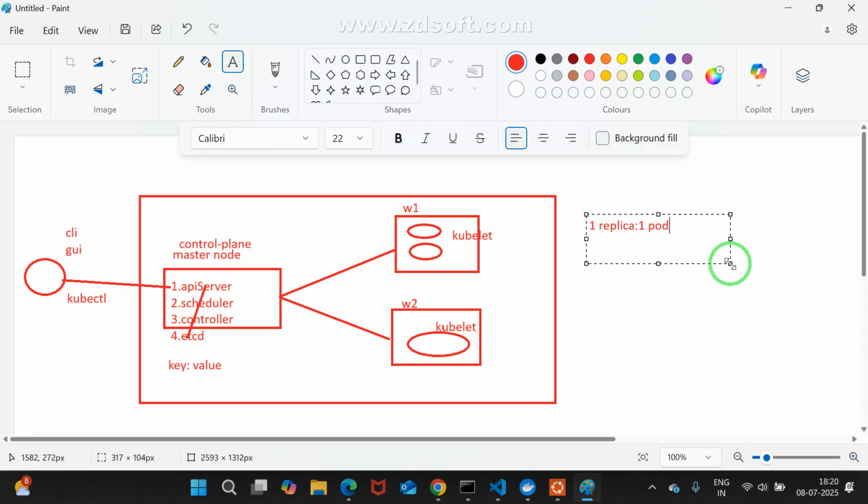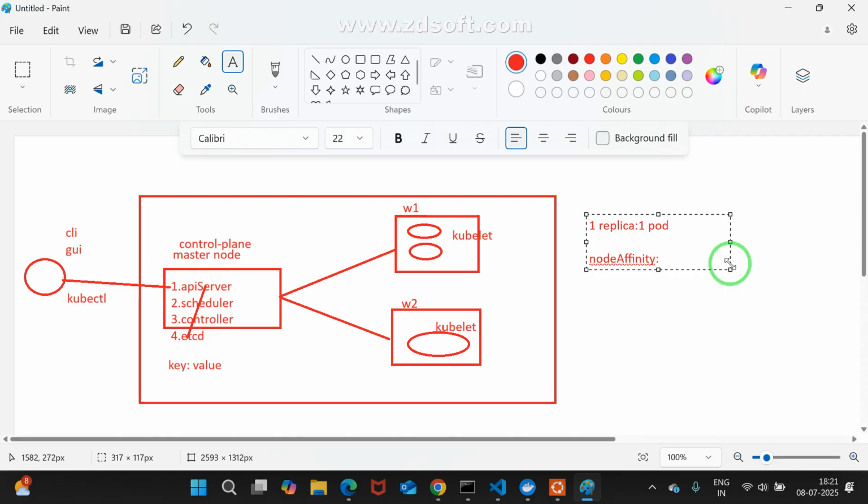Maybe one, maybe two, yes or no, but not both. Are you agreed with me? Maybe either one or either two. But what our manager is telling: hey Lakshmi, don't create randomly, you need to specify a specific node. I don't want to create randomly. You want to create a pod in a specific node. Is it possible? Your answer should be, yes boss, we can create it by using node affinity.